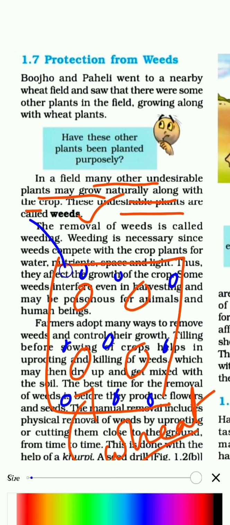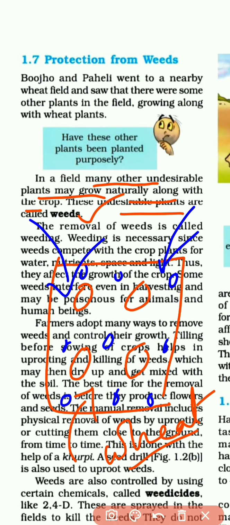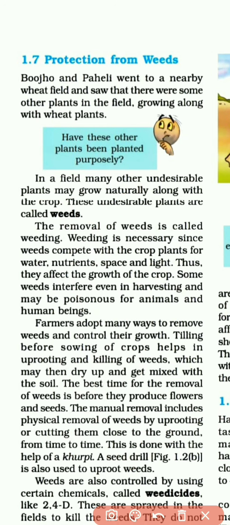And how did they appear here? The farmers did not plant the seeds, so due to the wind or by birds, the seeds may get delivered to the field. Due to various factors, we get many unnecessary seeds in the field. These seeds later grow into weeds. So these weeds are not grown purposely. Bojo now got the answer. They are undesirable plants, not desired by the farmer.